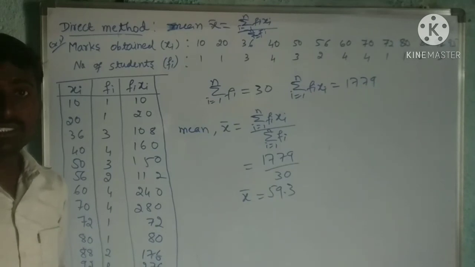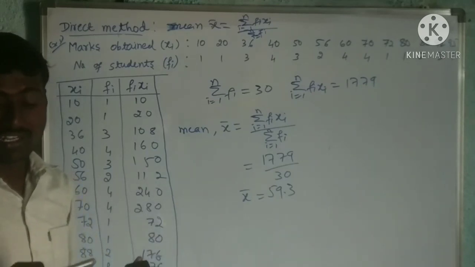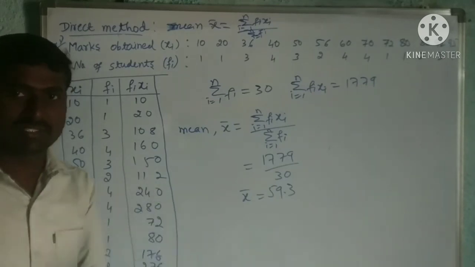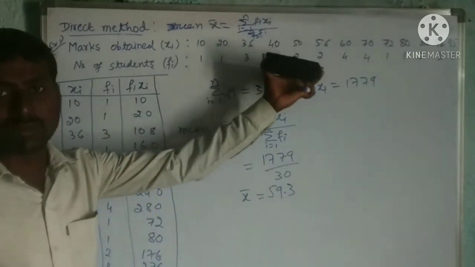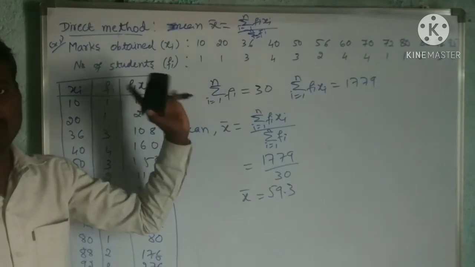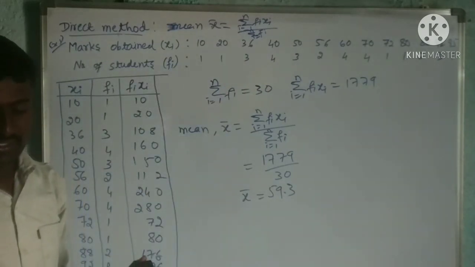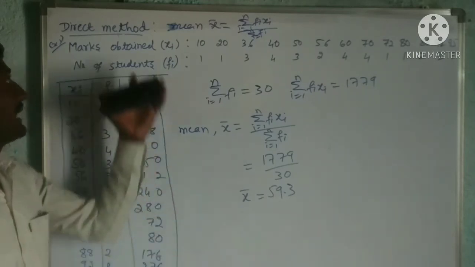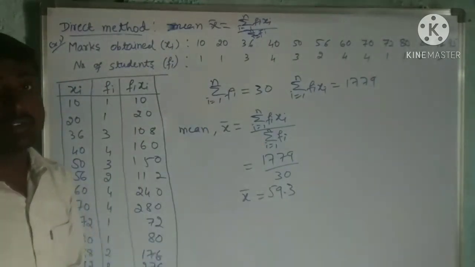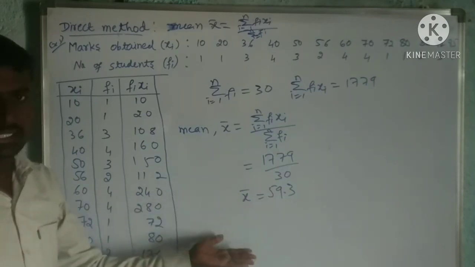How can we say it is continuous? They have given the range. See here, they have given class intervals. If they give class intervals, it is continuous. If they do not give class intervals, it is discrete. That is the difference. In the next class, we will discuss the mean by the direct method for continuous frequency distribution. This is very easy.